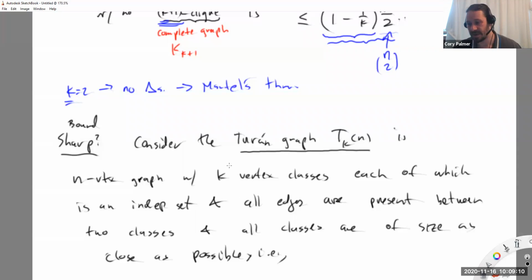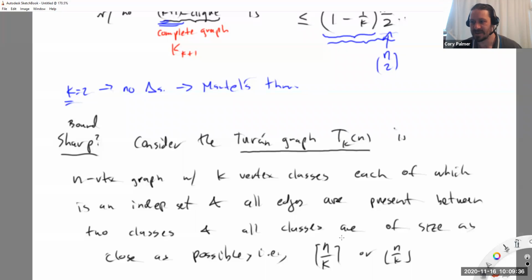There are n vertices, and I split them into k groups, and I want those groups to be of size as equal as possible. So the sizes should be approximately n over k, but n might not be divisible by k, so each of the classes will be of size n over k ceiling or n over k floor. And how many of size n over k ceiling do you need? You need exactly the remainder of n divided by k. That'll just give you the additional plus ones.